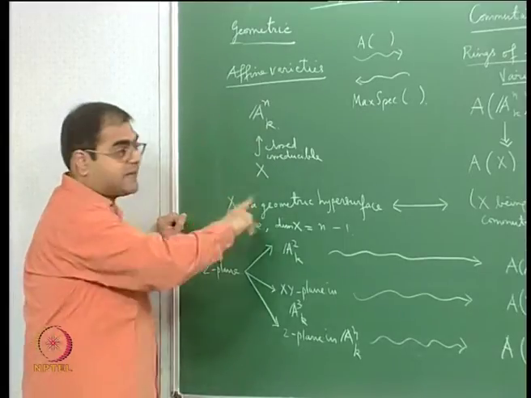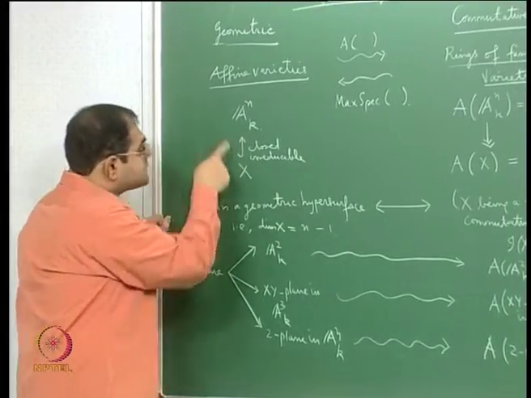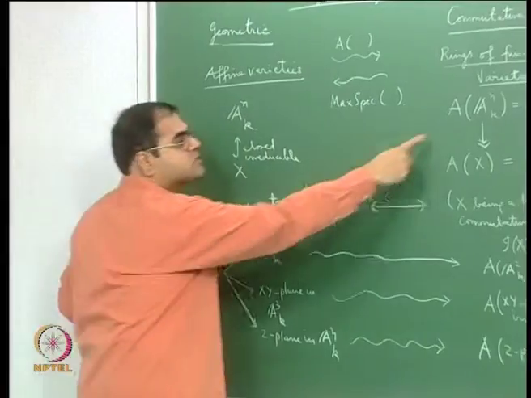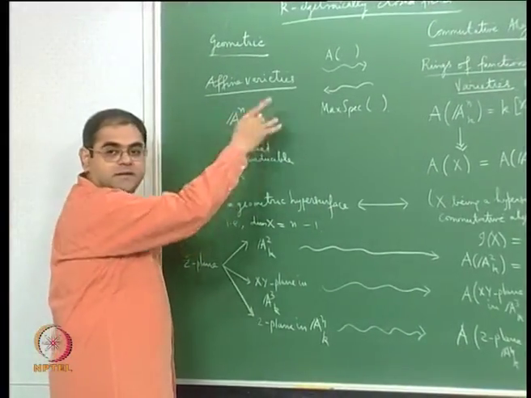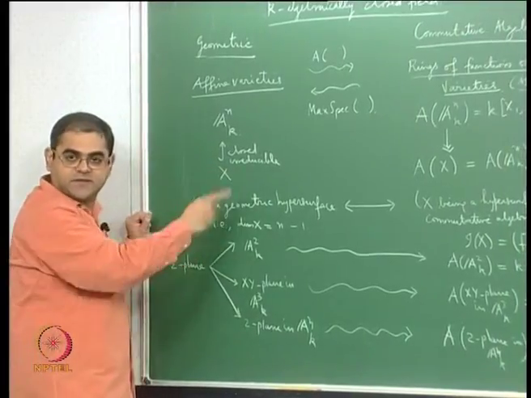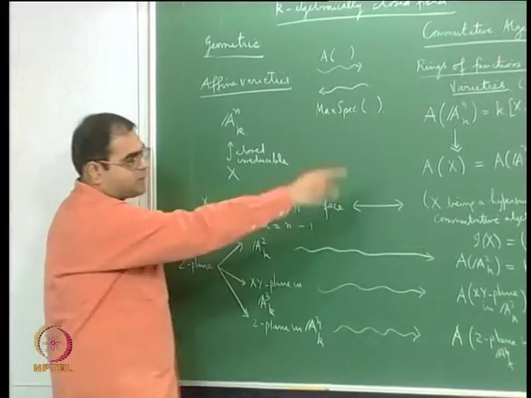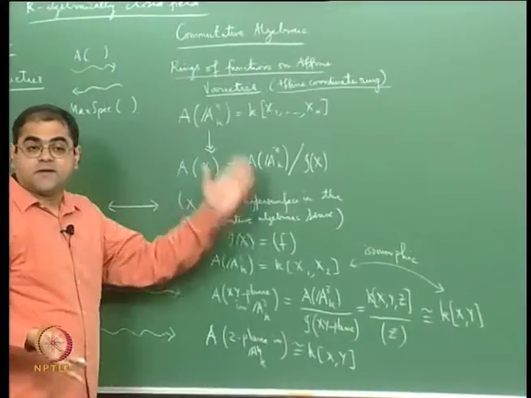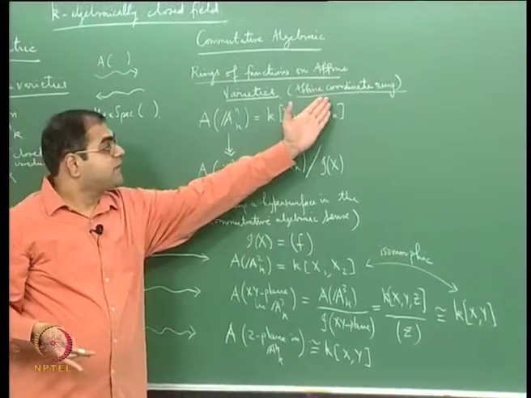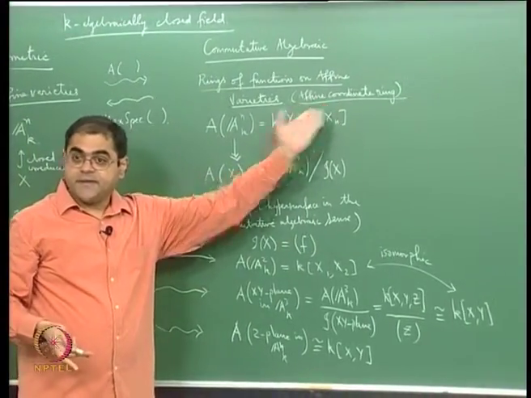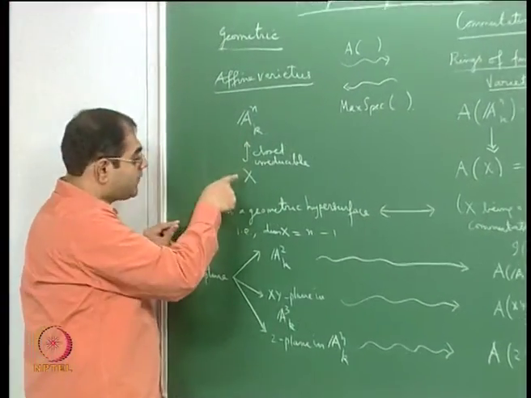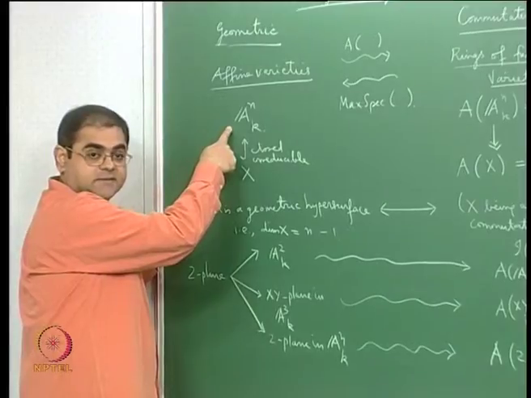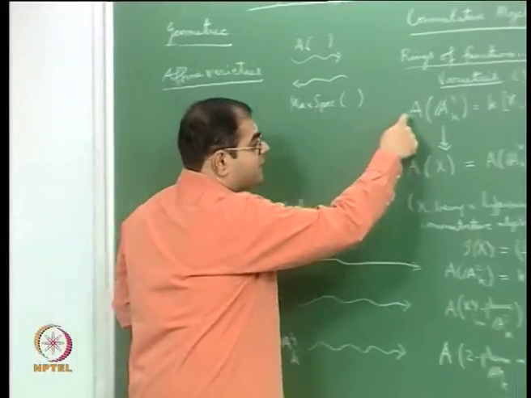so a closed subvariety corresponds to a quotient. Suppose I don't take the set of isomorphism classes of affine varieties on this side, and there also I don't take the set of isomorphism classes of affine coordinate rings. Then if you give me a closed subvariety, it will automatically correspond to a quotient.